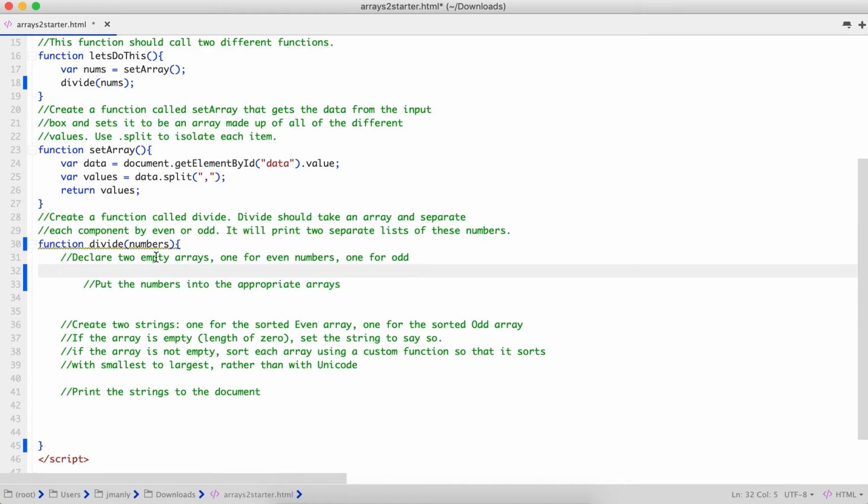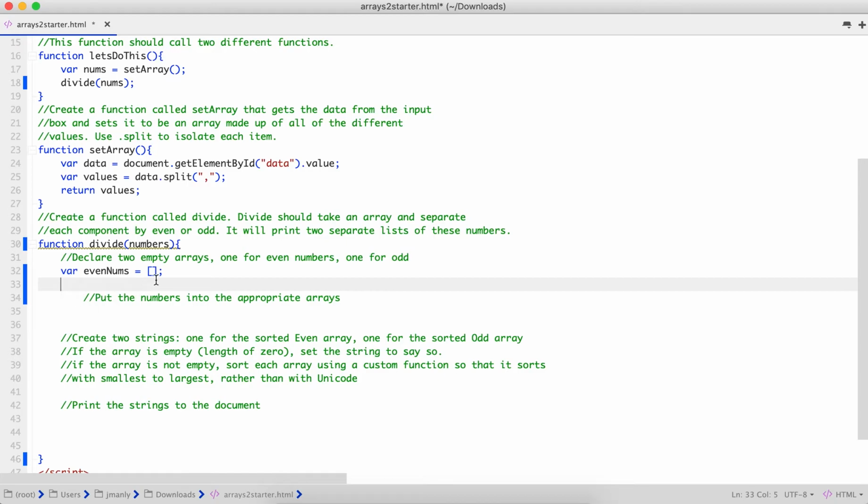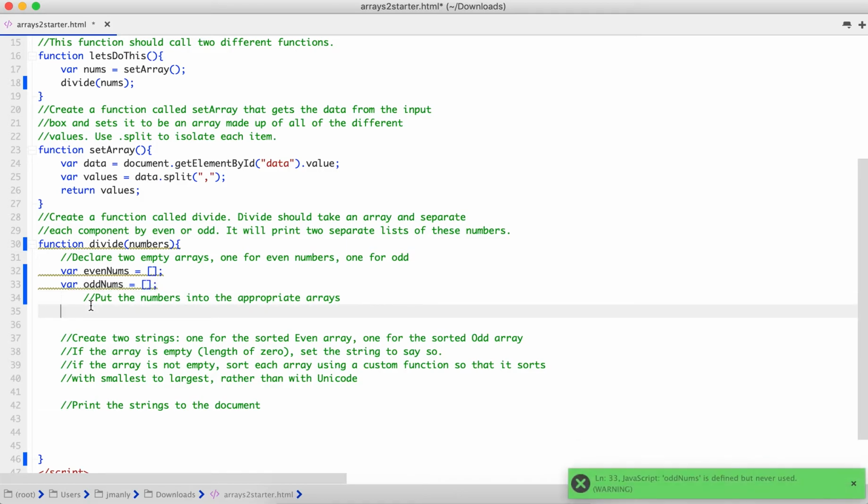All right, so first things first, we're going to declare 2 empty arrays. This is pretty easy. We're going to say var even numbers, var even nums, save ourselves some typing. And then to declare an empty array, you're just creating an open and a closed square bracket. And what that does is that sets up an empty array represented by even nums. We're going to do the same thing for odd nums. Open and close bracket, and there we go. Checked off, done.